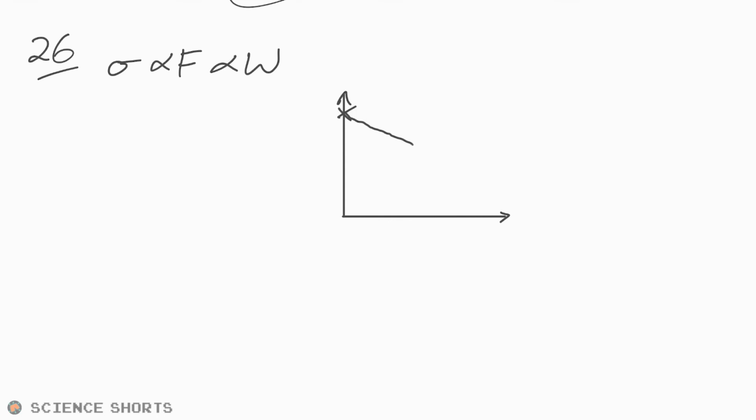26, heavy cable. Which graph shows the variation of tensile stress? We know that stress is proportional to force, and so it's going to be proportional to the weight that's pulling down on it. Okay, fine. So the stress is going to start off big, and it's going to come down because there's less wire beneath it pulling down on each bit when you go down. But there is a weight on the bottom, so it's not going to go down to 0. If there was no weight on the bottom and it was just a wire, then it would go down to 0, but it's just going to do that. So it looks like our answer is D.